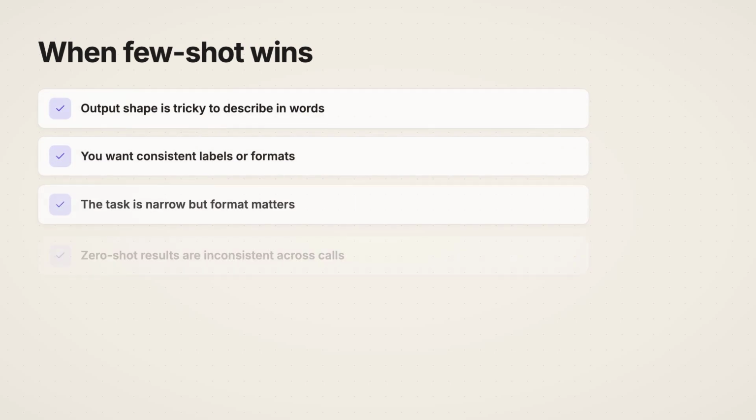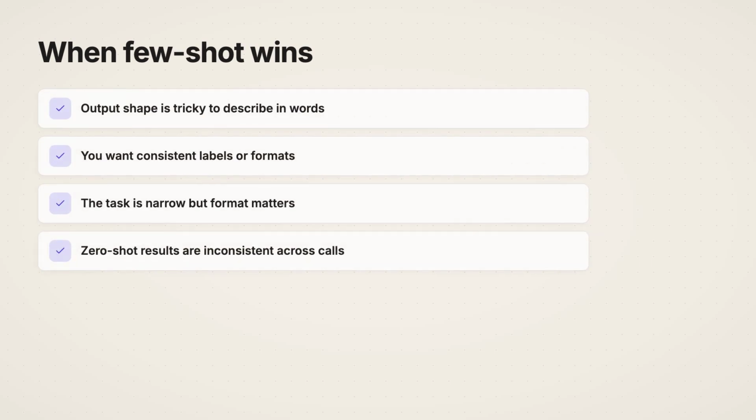4 signals that few-shot will help. The shape is hard to describe with words. You need consistent labels. The task is narrow, but format matters a lot. Or zero-shot results swing wildly between calls. Examples pin down what words cannot.